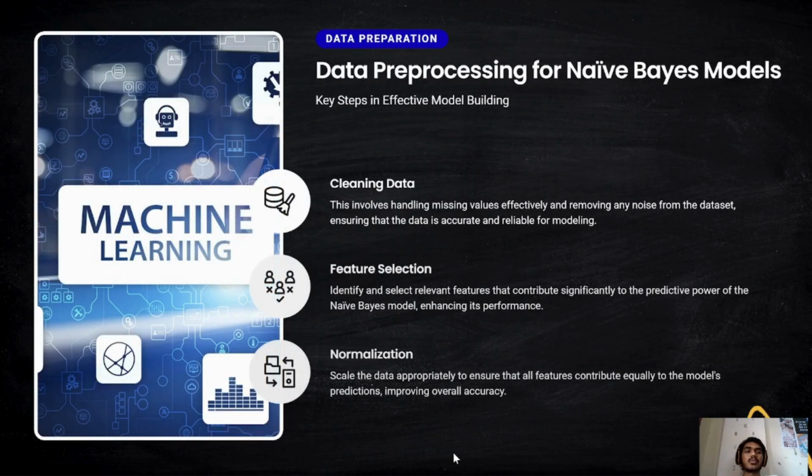Data processing for Naive Bayes models. Key steps in effective model building. Cleaning data. This involves handling missing values effectively and removing any noise from the dataset, ensuring that the data is accurate and reliable for modeling. Feature selection. Identifying and selecting relevant features that contribute significantly to the predictive power of the Naive Bayes model, enhancing its performance. Normalization. Scale the data appropriately to ensure that all features contribute equally to the model's predictions, improving overall accuracy.